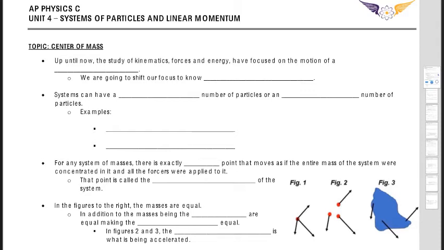It may have been briefly discussed in Physics 1, but here we're going to really dive deeper into what center of mass is, how we calculate it, and how calculus plays into this. Up until now, in the study of kinematics, forces, and energy, our focus has been the idea that motion is done by a single object, or a single particle. If we were talking about a car traveling, we treated that car as a single object. We didn't care about all the little pieces of the car.